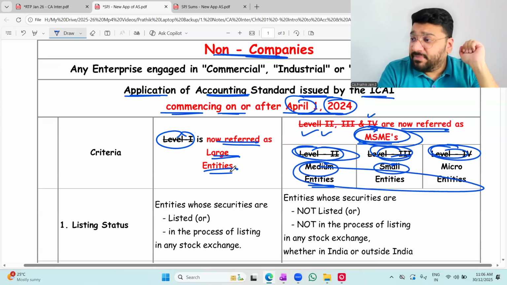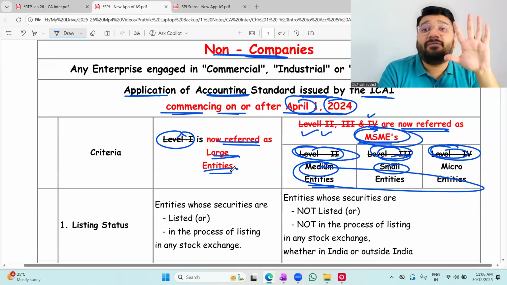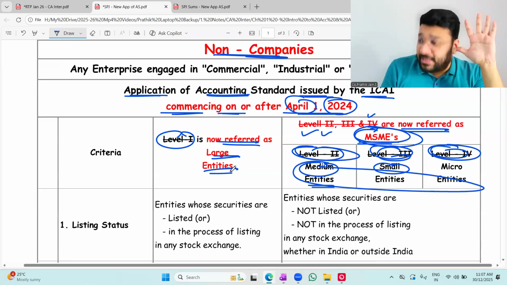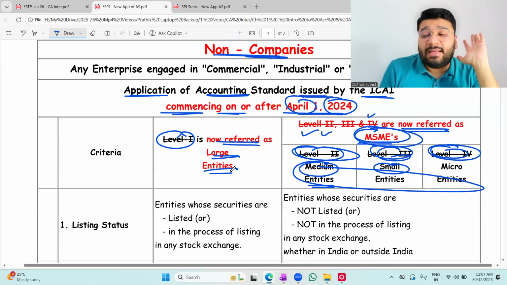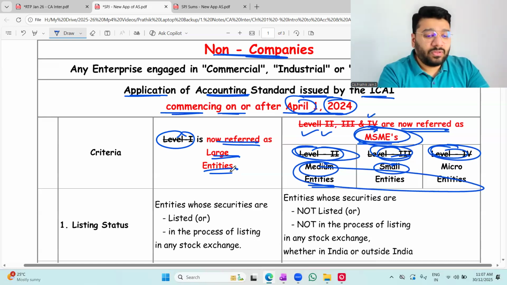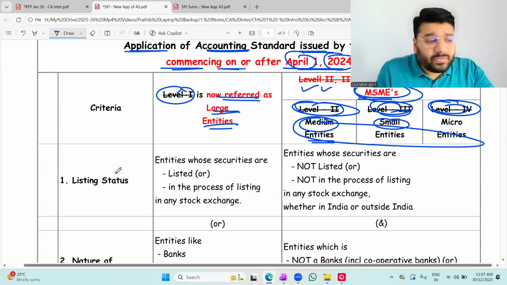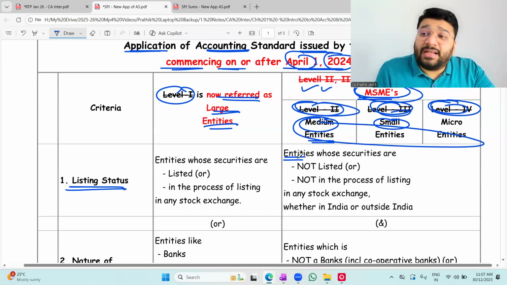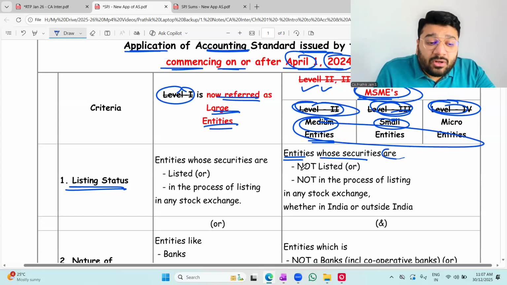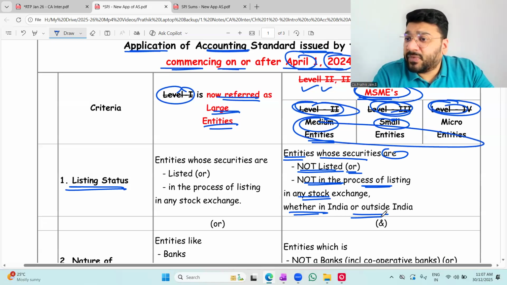For you to qualify as MSME, how many conditions do you have to satisfy? 5 conditions. All the 5 together you have to satisfy. Out of these 5, if any one is not satisfied, then you will automatically become a large entity. Now, what is the first criteria? The first criteria is from the listing status point of view. Any non-corporate entity whose securities are not listed or not in the process of listing in any stock exchange, whether in India or outside India, will qualify as MSME.